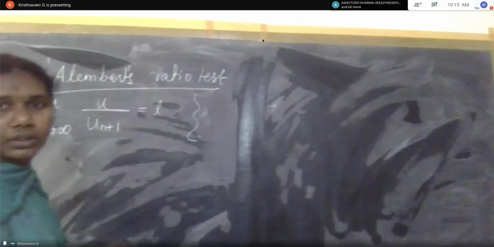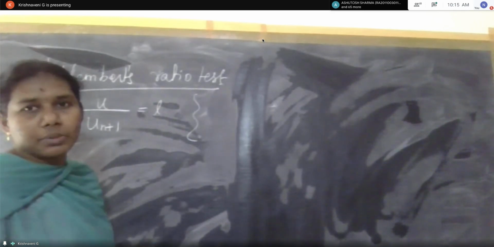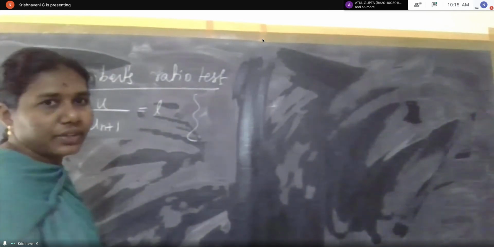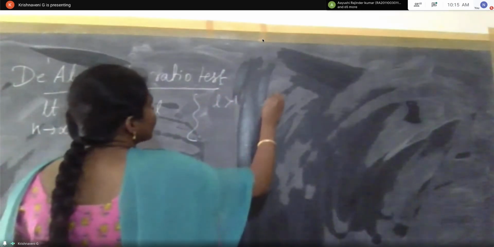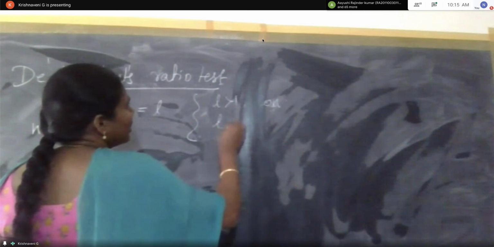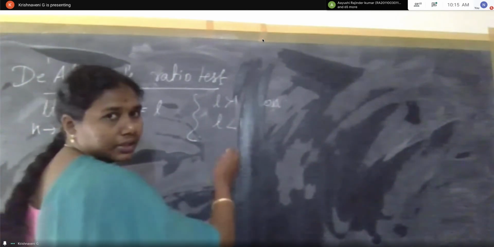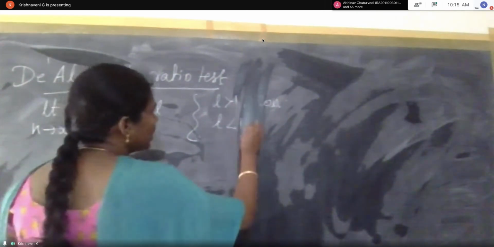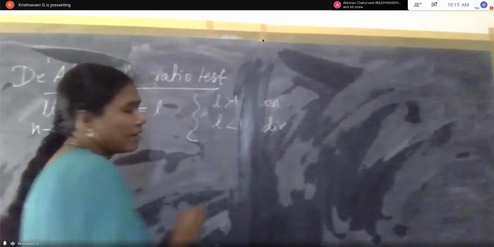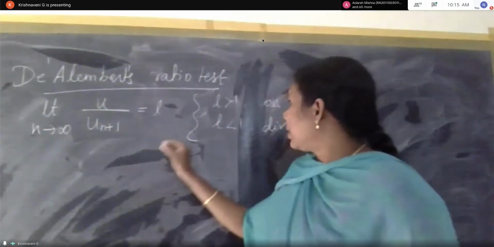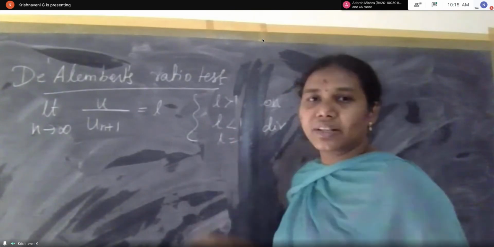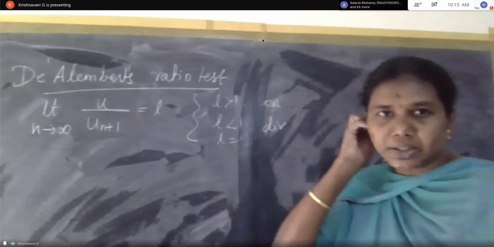Here, the series summation Un is convergent if L is greater than 1. L greater than 1 means convergent. L less than 1 means divergent. Otherwise, if we get L equal to 1, the test has failed, so next we go for some other test.